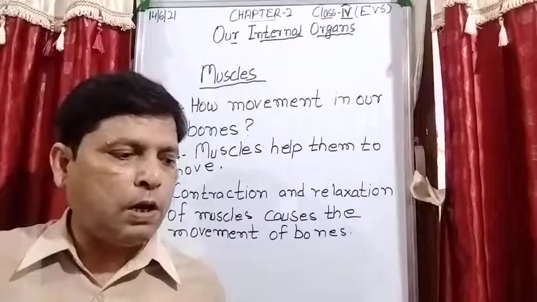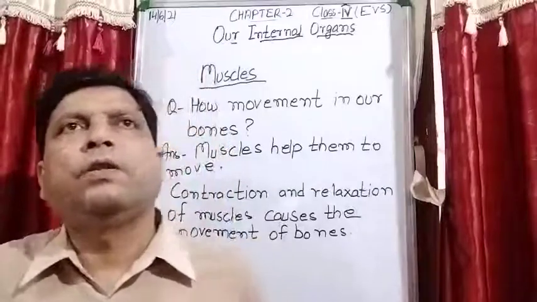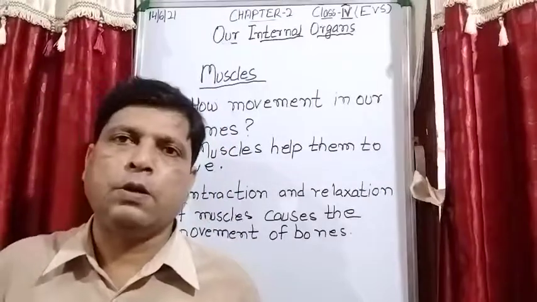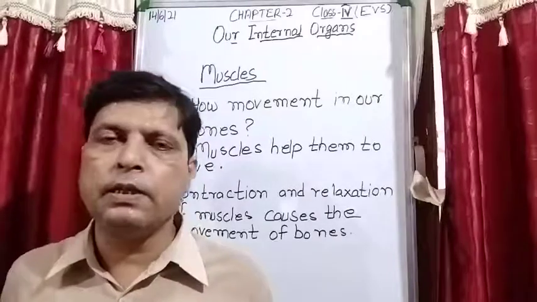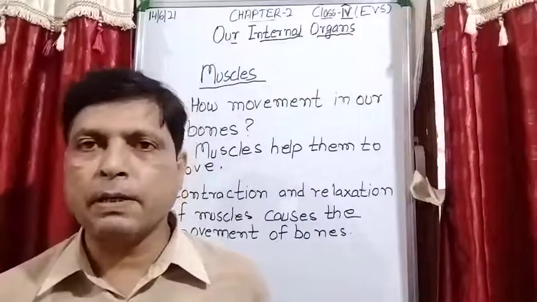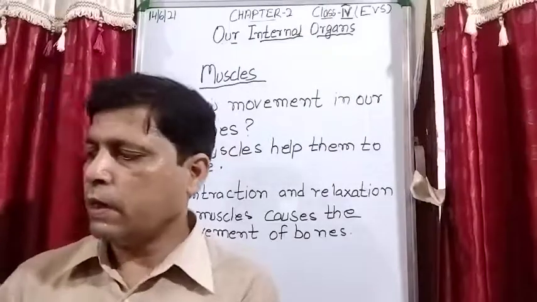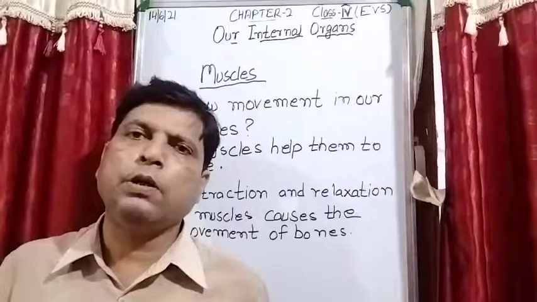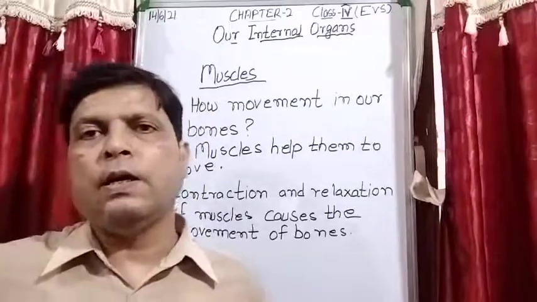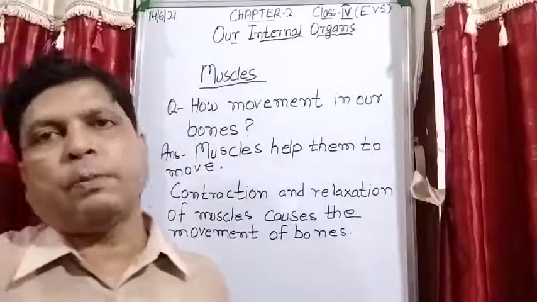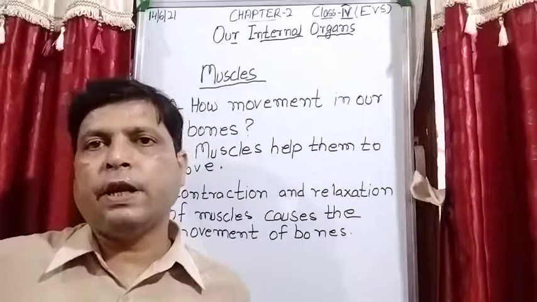And when you study about muscles in the higher classes, there are different types of muscles: voluntary muscles and involuntary muscles. So you will study this in higher classes. Some muscles are in our control. Is it clear? Here in class 4 you are only understanding the introduction of muscles, what muscles are and what role is played by these muscles in our body.